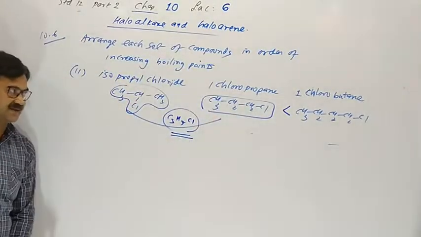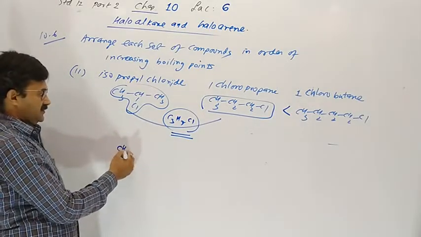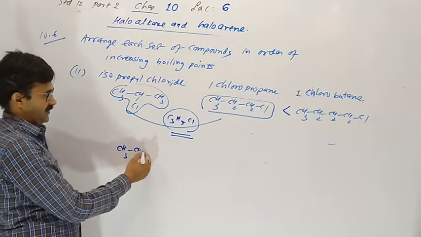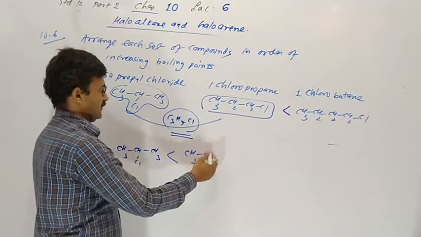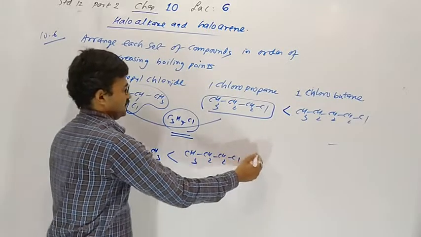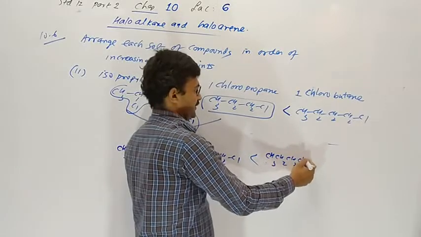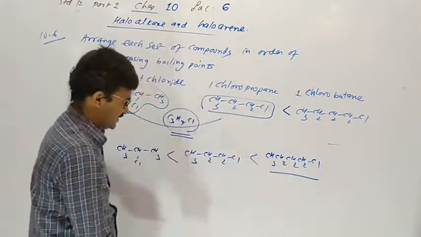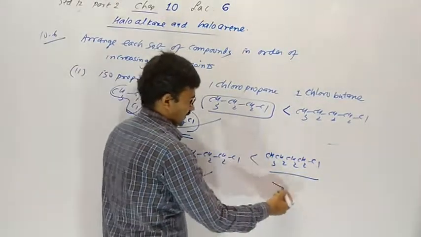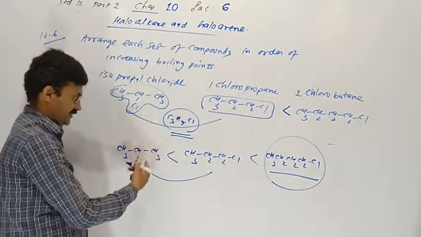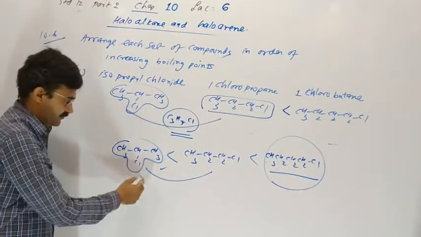When molecular mass is the same, the branched one has the lower boiling point. So isopropyl chloride has the lowest boiling point, then 1-chloropropane, and then 1-chlorobutane. Here the number of carbons increases. In these two the molecular mass was the same. If molecular mass is the same, look at branches. More branches, lower boiling point.